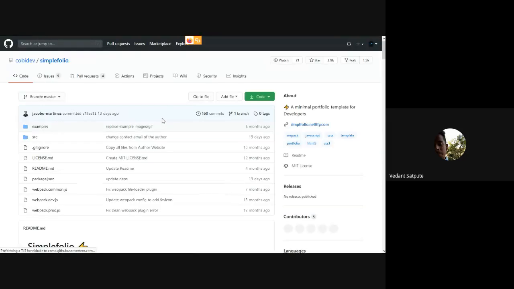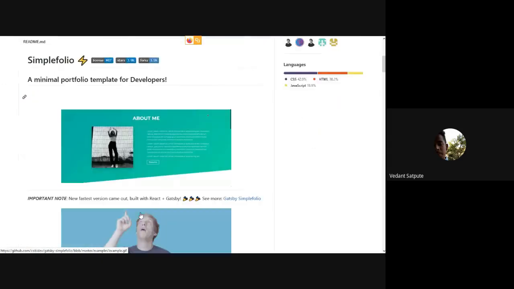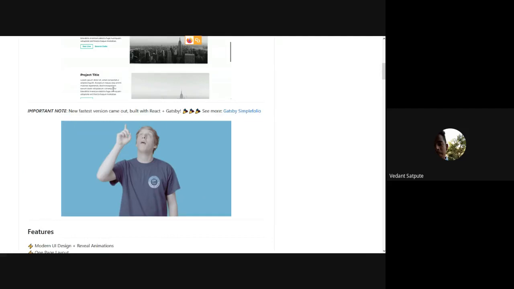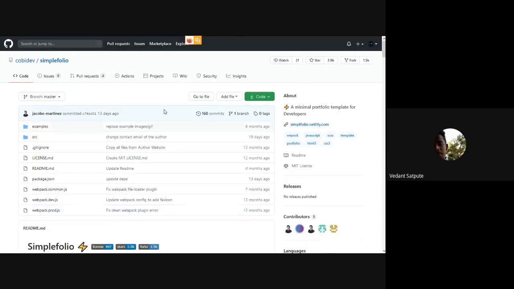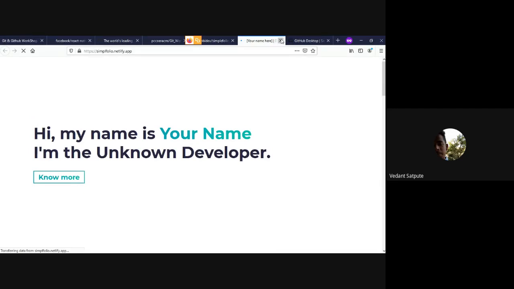Suppose I like Simplefolio, right? This is Simplefolio. This is a very good portfolio template. So you can see the demo here. This is a very good looking portfolio template. So I like this one.